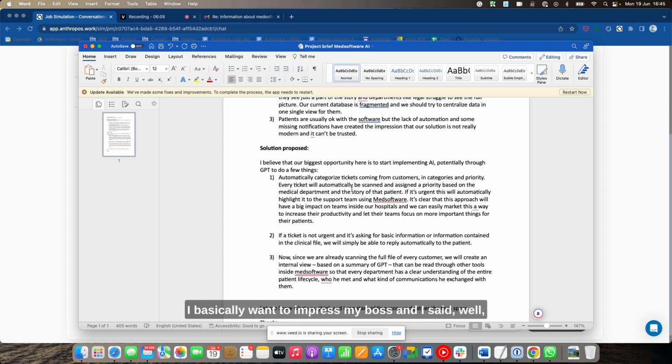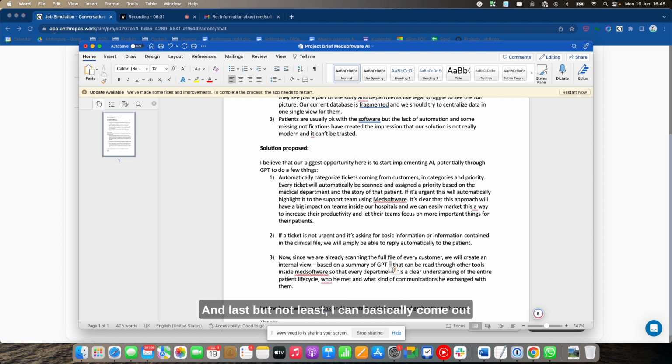I basically want to impress my boss, and I said, well, I could think about three things that I would do. I would automatically categorize tickets, and of course, we can use AI for that. I can automatically scan the content of these tickets and try to understand if this is something that needs to be expedited or if it's something that can actually be replied to automatically.